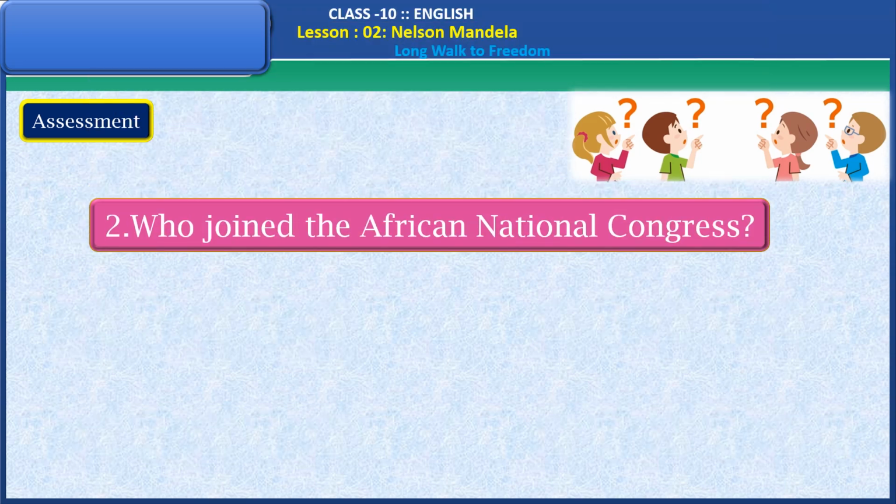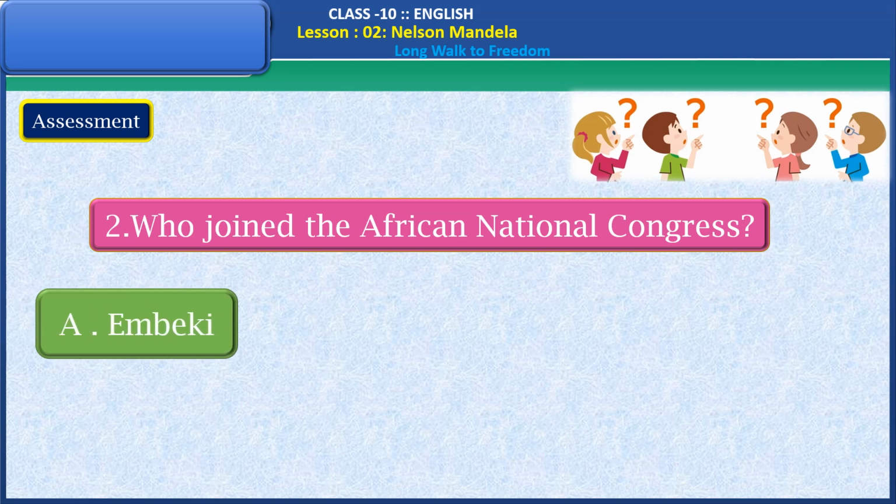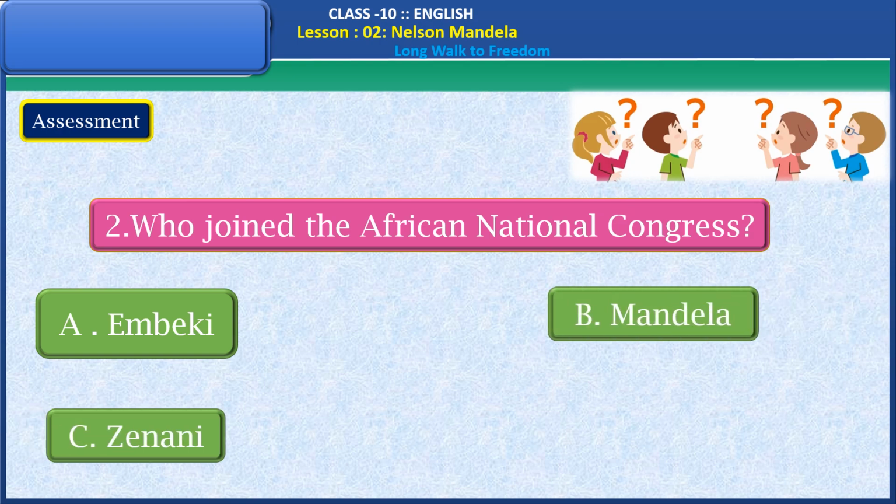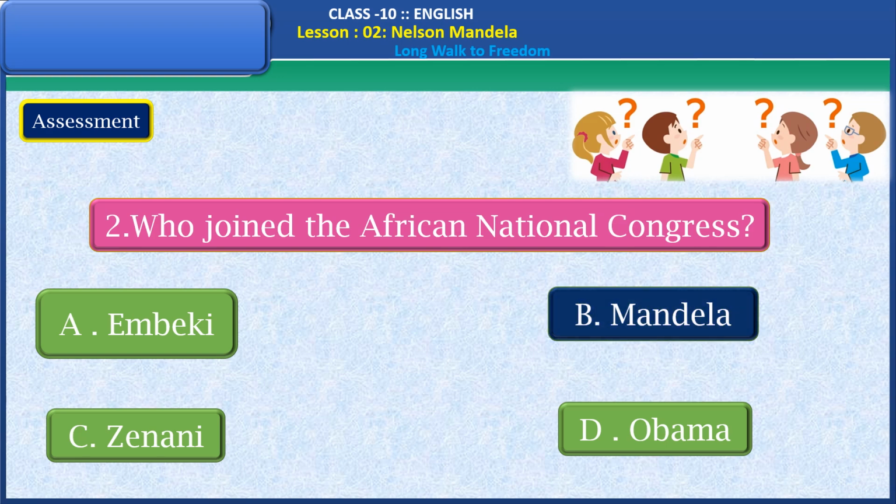Now let's have one more question here. Who joined the African National Congress? Options are Mbeki, Mandela, Zenani, Obama. Yes, find the right option here. Yes, the right option is Mandela. Well done, dear students.